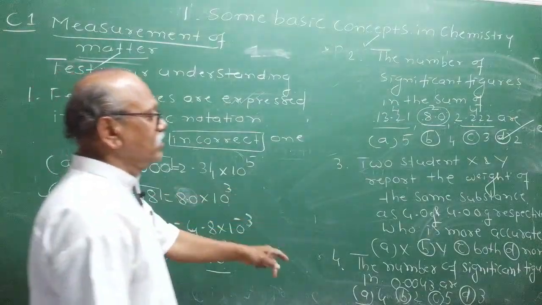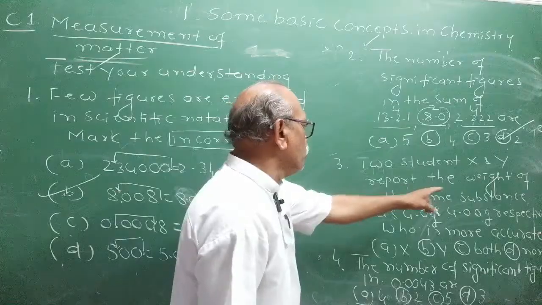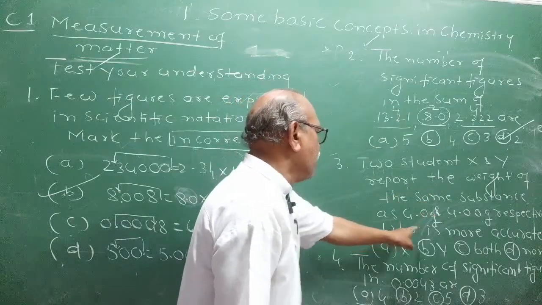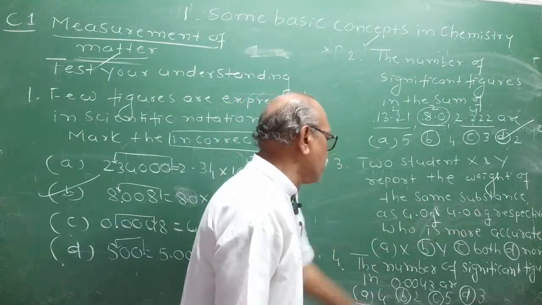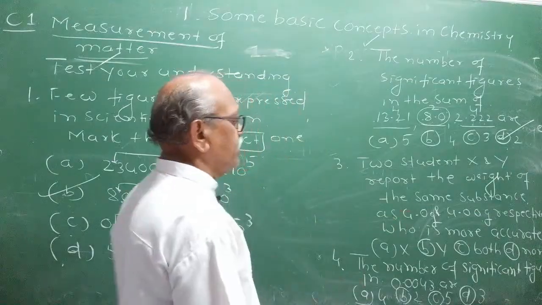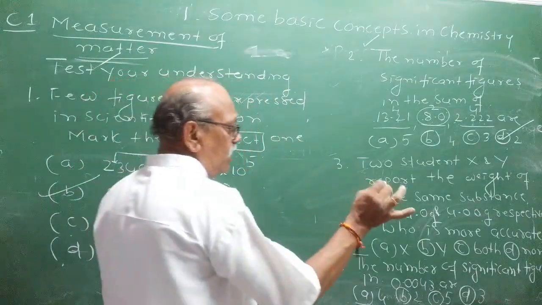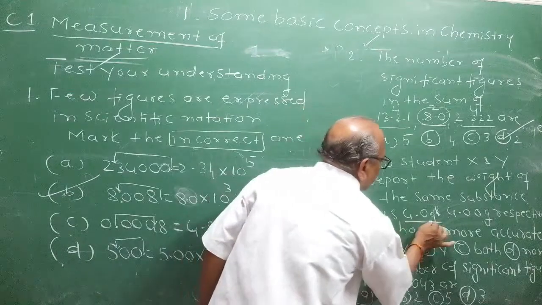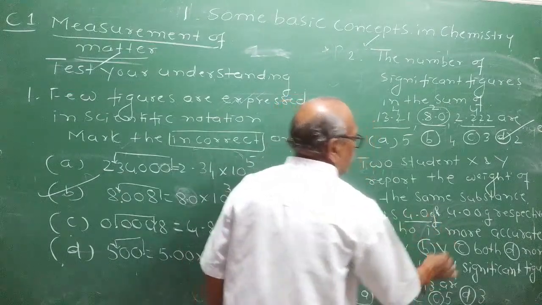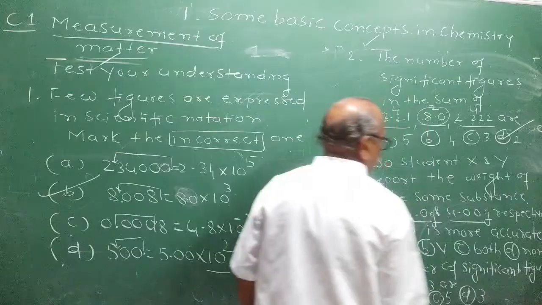What about the third one? Two students X and Y report the weight of the same substance as 4 gram and 4.00 gram respectively. Who is more accurate? Generally, what is the number of significant figures here? Only 2. Here, he has written 4.00.